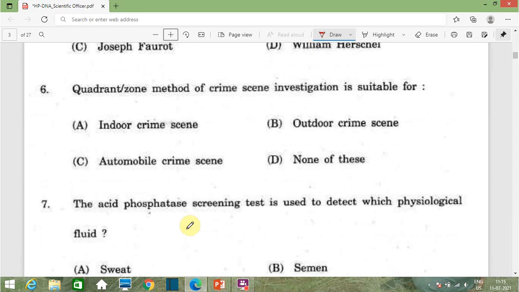Then the next question is, quadrant or zone method of crime scene investigation is suitable for option A indoor crime scene, option B outdoor crime scene, option C automobile crime scene and option D none of these. The correct answer is outdoor crime scene. This quadrant zone method is useful for the outdoor crime scene.